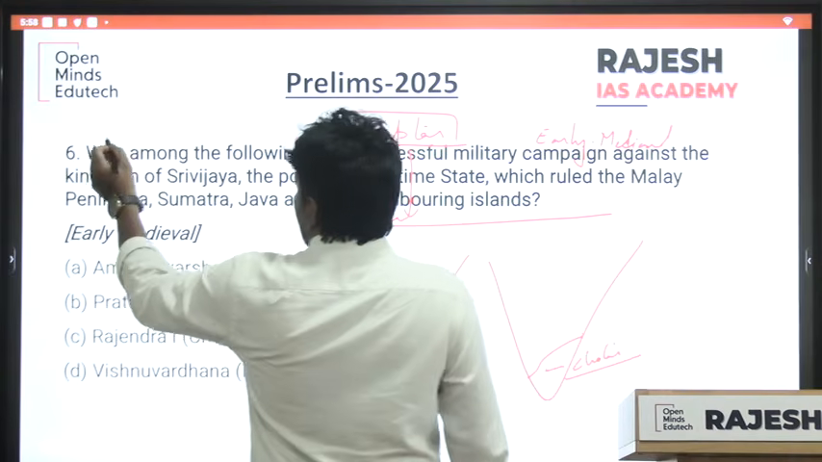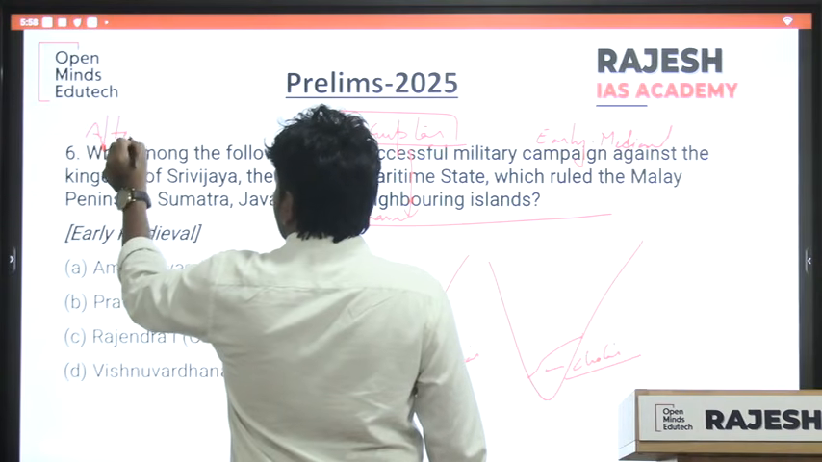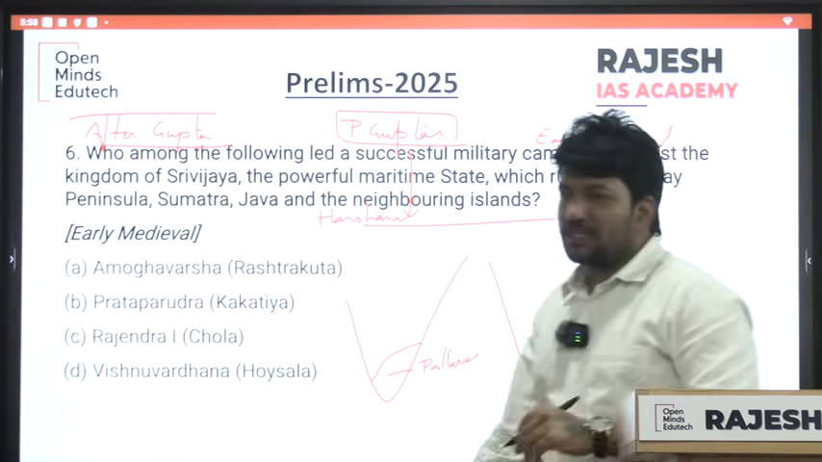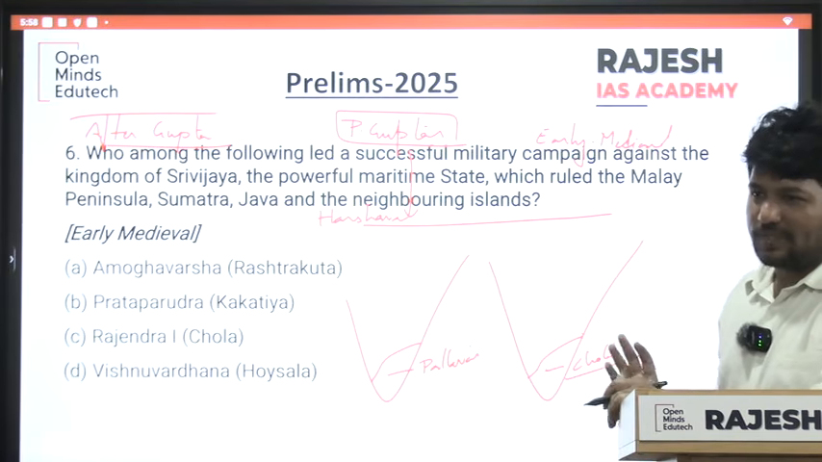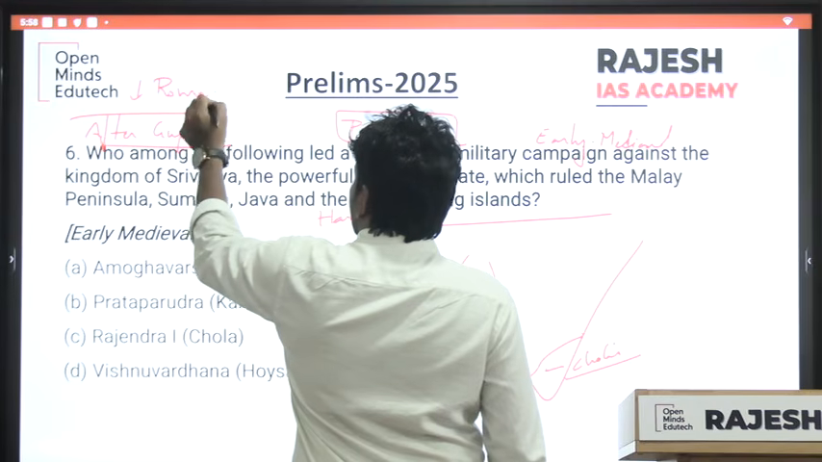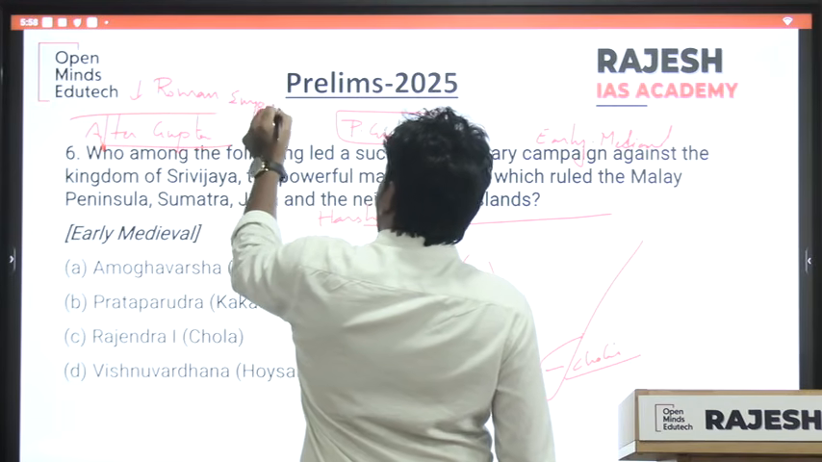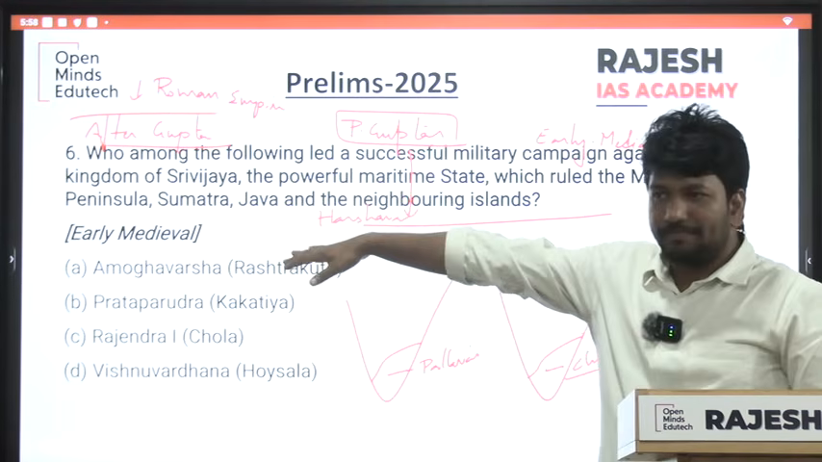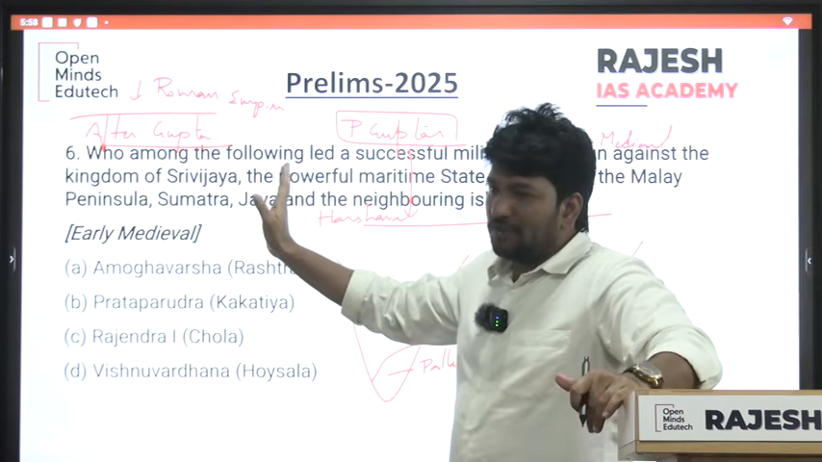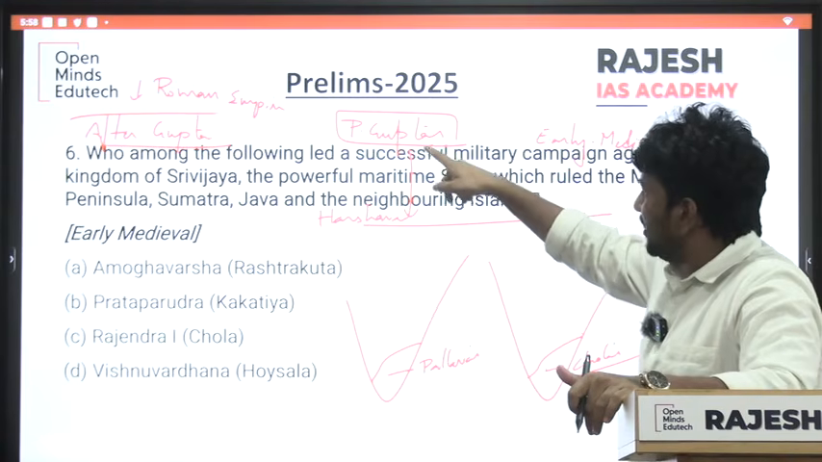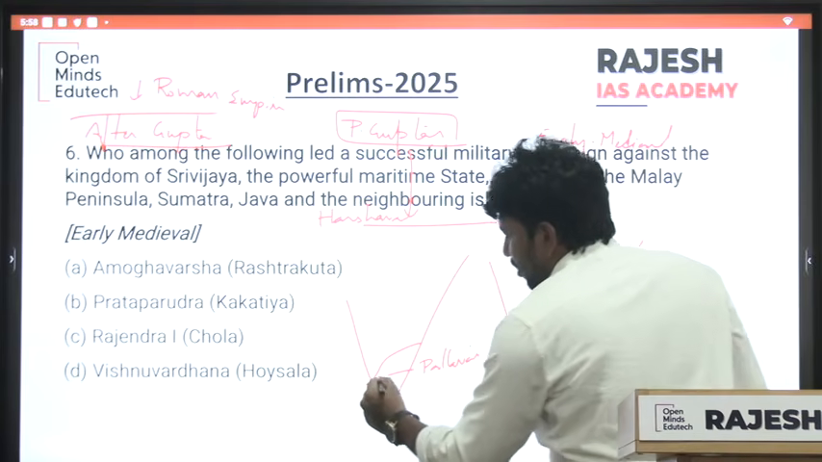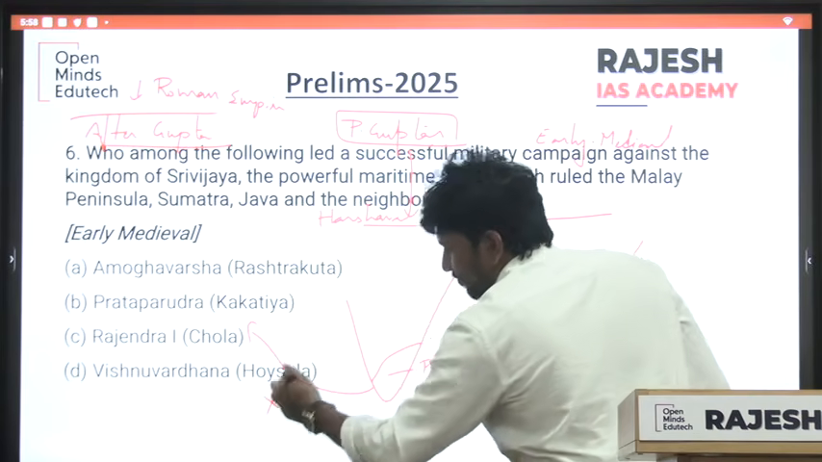What happened is, after the Guptas, the external trade and commerce declined because of the decline of the Roman Empire. So decline of the Roman Empire in the west, decline of external trade to India. After the Guptas you will see the decline of external trade. So in the post-Mauryan period, the beginning of external trade. So Pallavas, external trade declined this side.